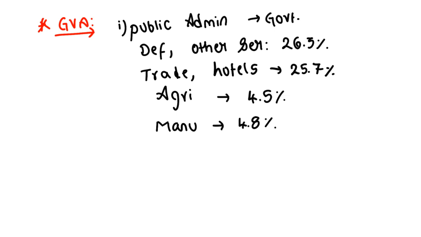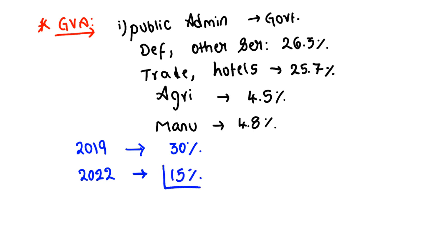15.5%. What does this mean? If at the pre-COVID level, let's take 2019, the growth is 30%, that is fine. And right now in 2022, if the growth rate is 15%, still of course yes, we are going at the rate of 15%, but compared to previous levels we are short by 15%, right? So this is what the author is saying. Still we did not achieve pre-COVID level growth rates in trade, hotels, transportation.